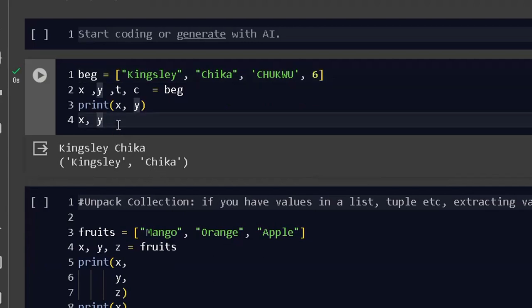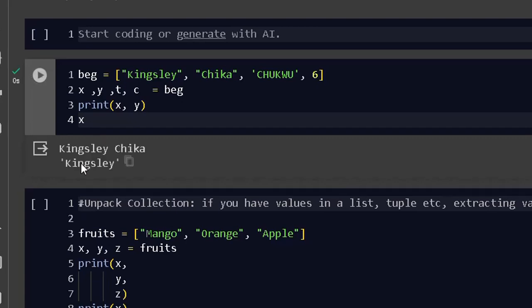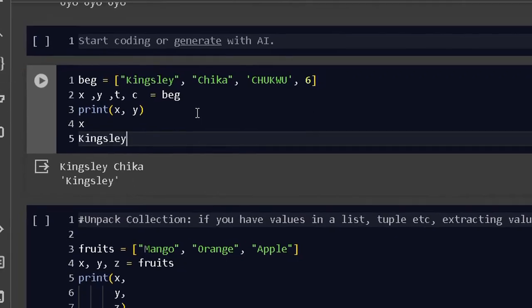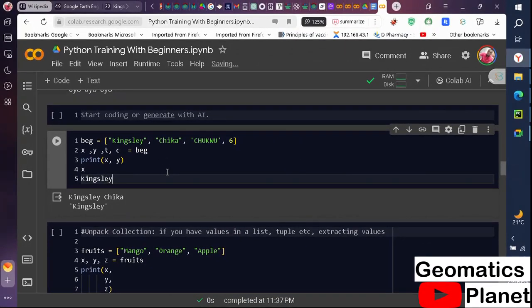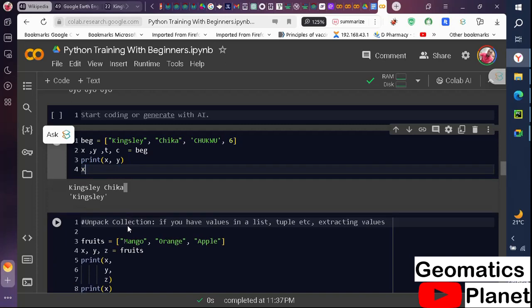This is what I mean. If I change this and put only x and run this thing, it will create this for me to copy. Do you see this? I can copy this now, and then if I paste this now, Kingsley will come in. Do you see what happened now? But this one, you need to select and copy. This one will automatically create this small thing you're seeing here for you. Then we'll make an explanation on those things as we keep on moving on to what we are talking about. So, any other question?